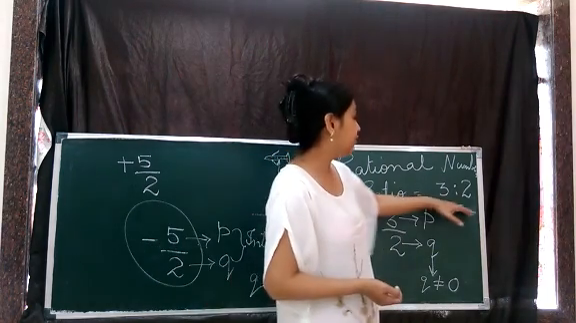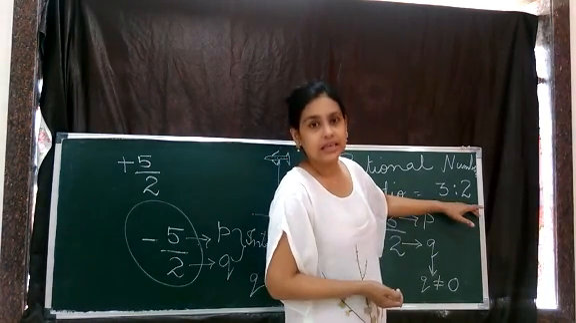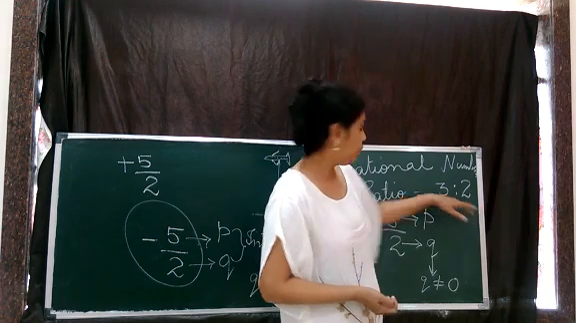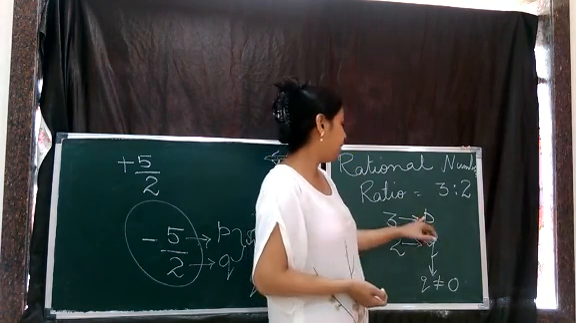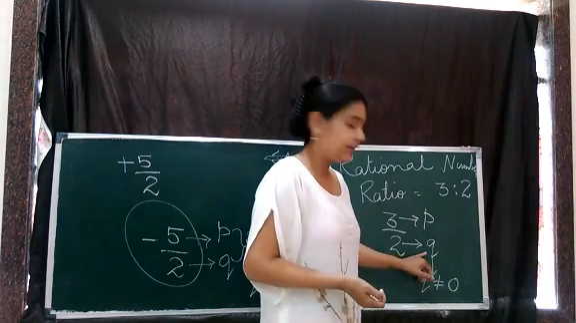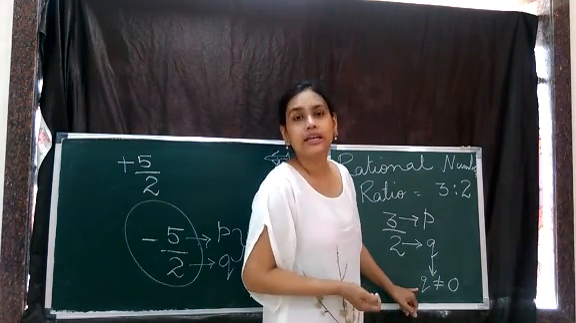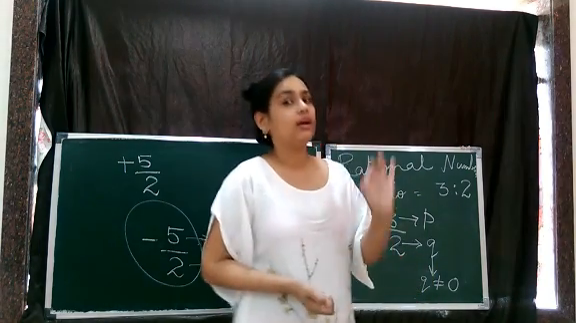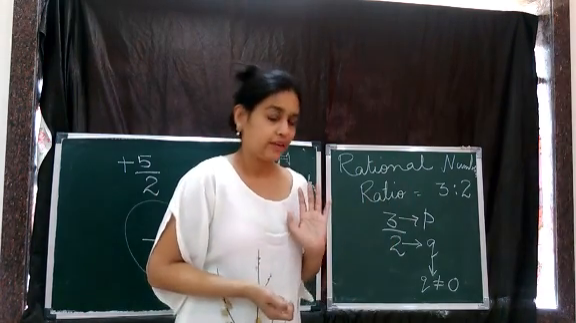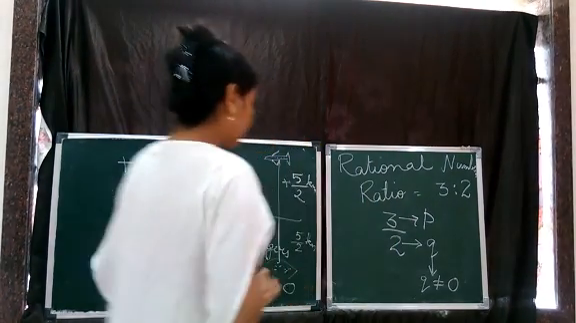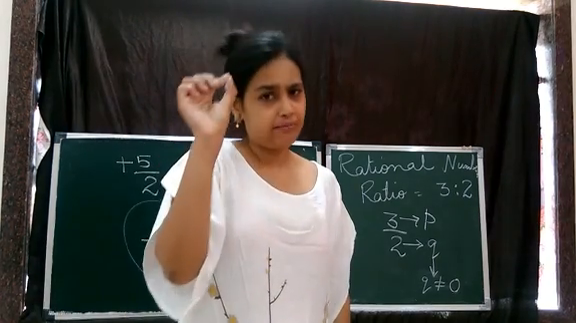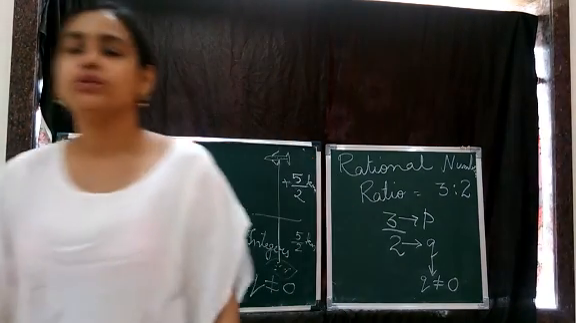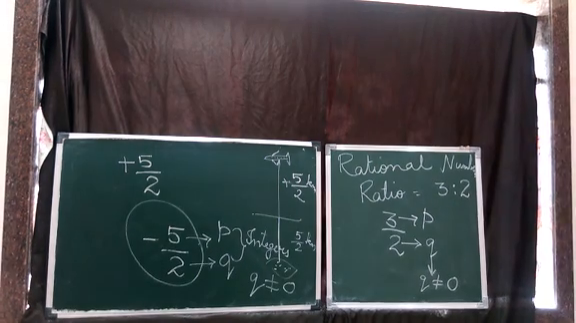And rational numbers have come from the word ratio, where the number can be written in ratio parts, which means it can be written in the form of P by Q, where P and Q both are integers and Q is not equal to 0. Clear? Okay. So, there is a definition in your book, children. If you want, you can mark the definition. You can study from the book only.